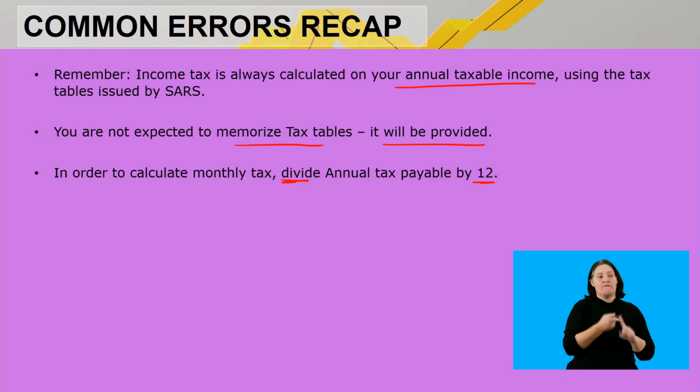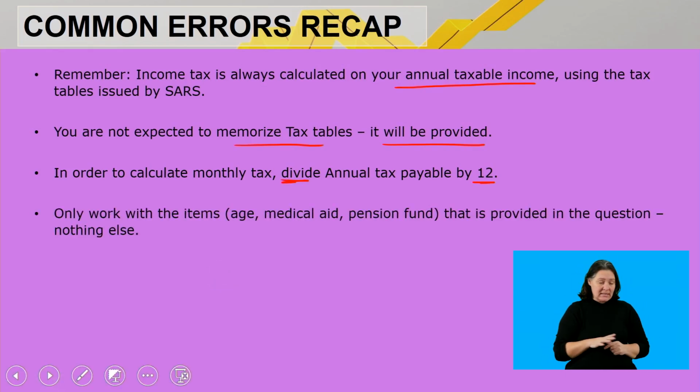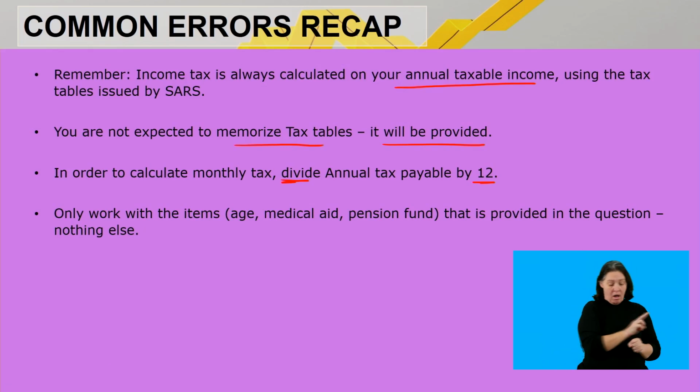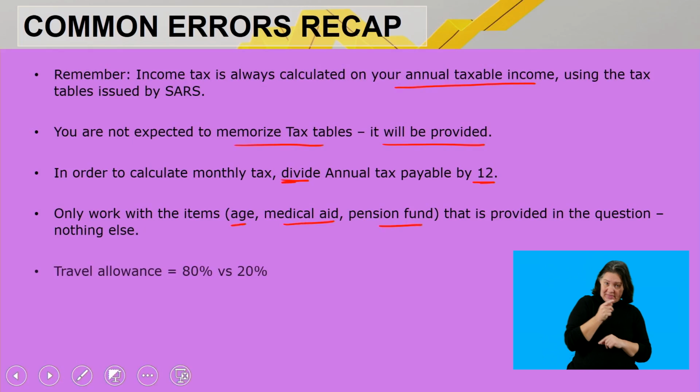So moving from monthly to annually, we multiply by 12. The other way around, when we move from annual to monthly, we divide by 12. Then only work with the items that are presented to you, right? Whether it's age, the medical aid, pension fund, and so on. So you work with what is given to you.